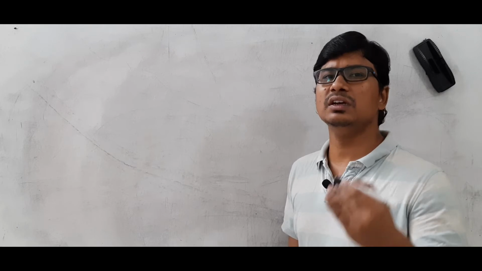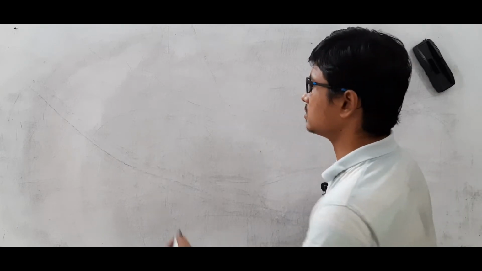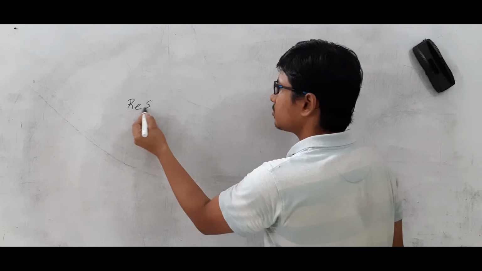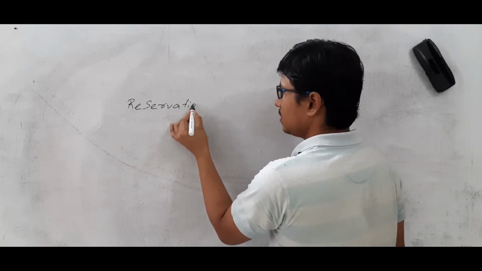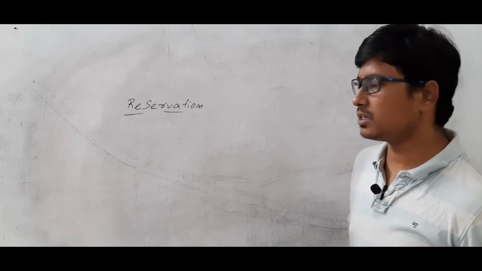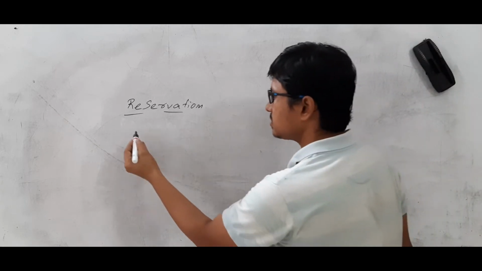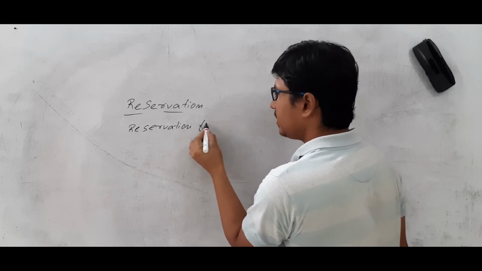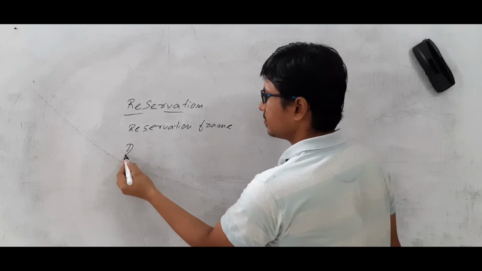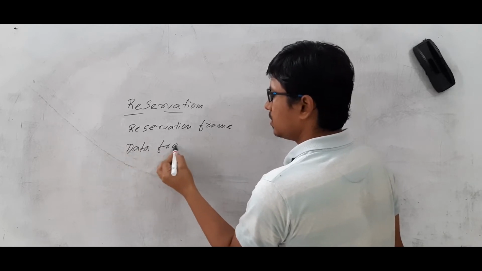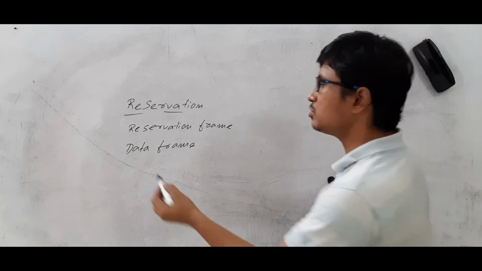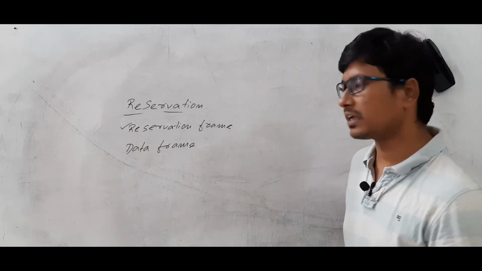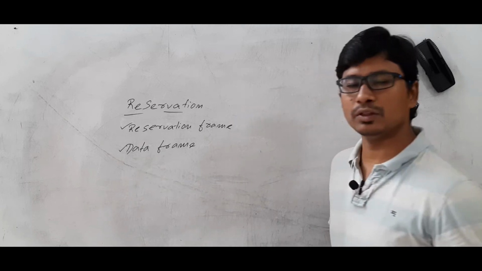Okay, as I said earlier, in the controlled access mechanisms, we have three mechanisms: reservation, token passing, and polling. So let me discuss the reservation mechanism. In the reservation mechanism, we have two frames. One is the reservation frame, and then we have a data frame. The reservation frame is useful to reserve the data frame, and using the data frame,